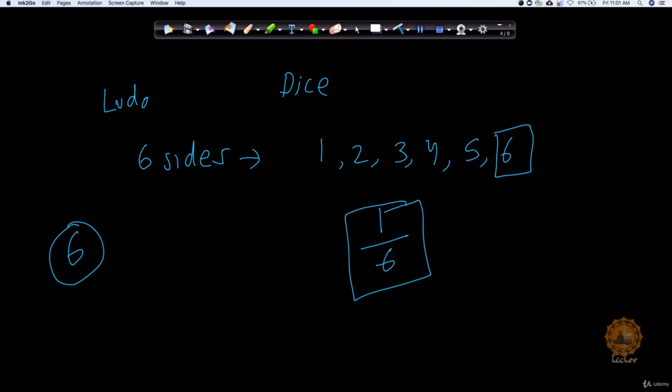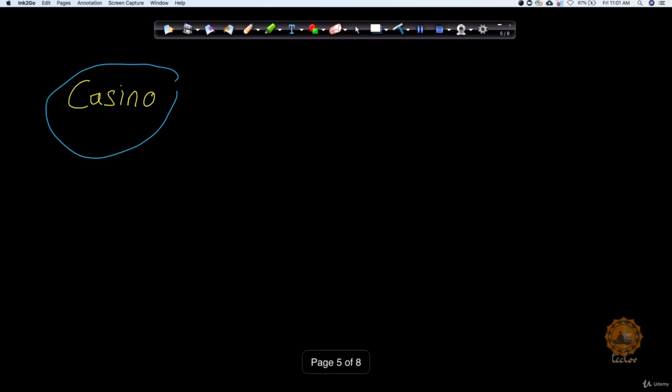Now you all must have heard about casinos. I'm pretty sure a few of you might have even gone and played some game there. You might have heard the very famous statement that the casino always wins, but still you go and waste your money there, right? That's the human mentality, that maybe we will win. But these casinos are very smart.